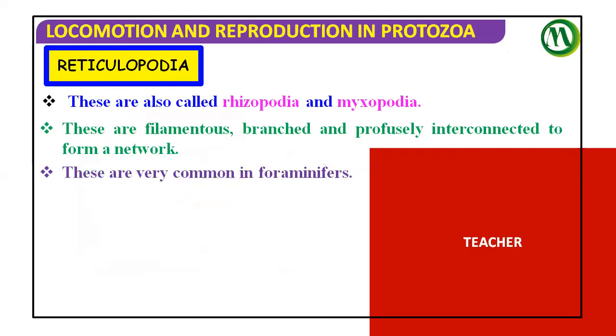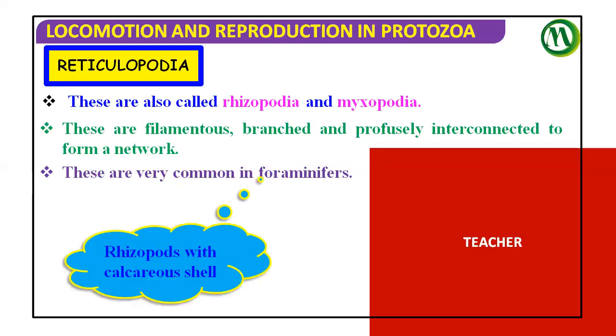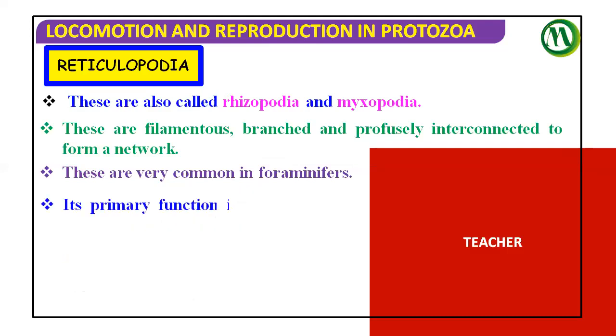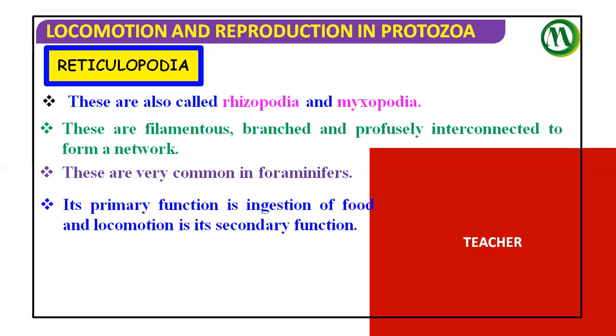These are very common in order Foraminifera, rhizopods with a calcareous shell. An example for reticulopodia is Elphidium, as I said earlier.